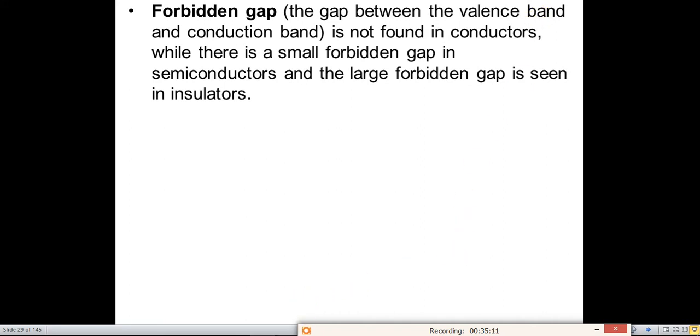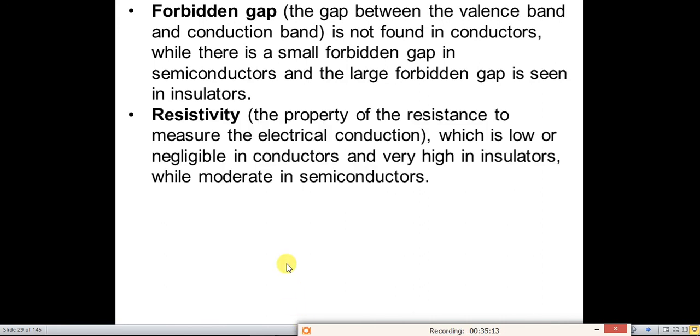Next point is resistivity. The resistivity is very less or negligible in conductors. Resistivity is very high in insulators, but the resistivity is moderate in semiconductors. So what is the meaning of resistivity?